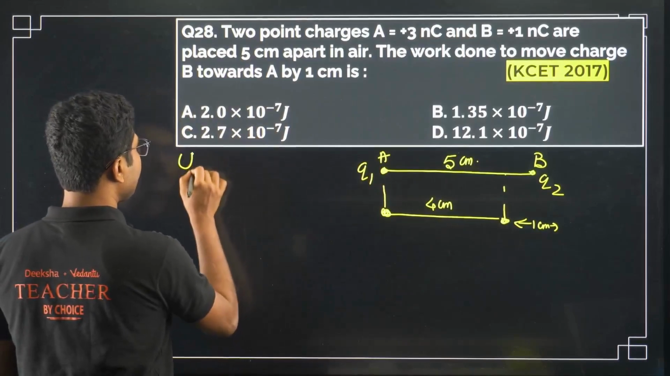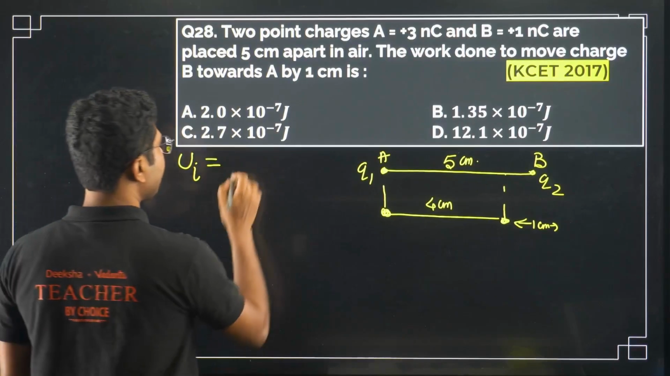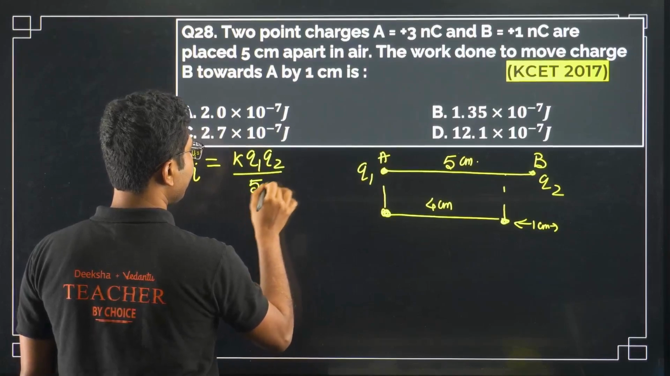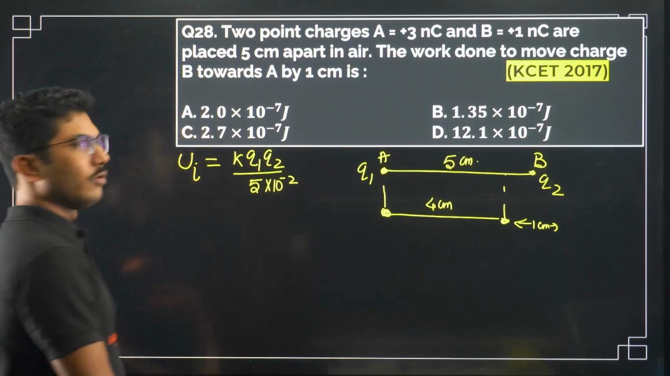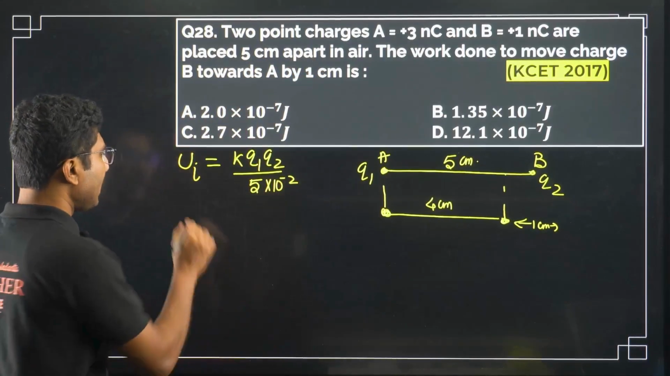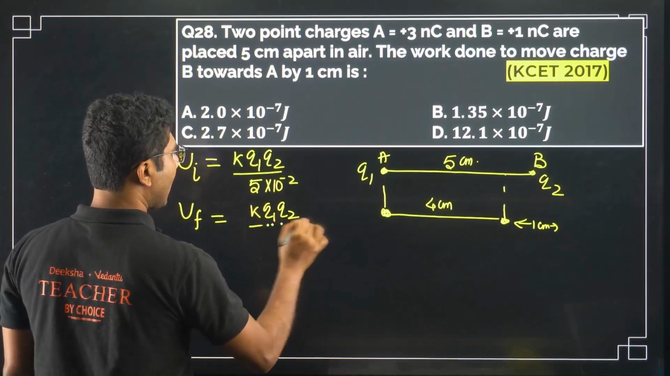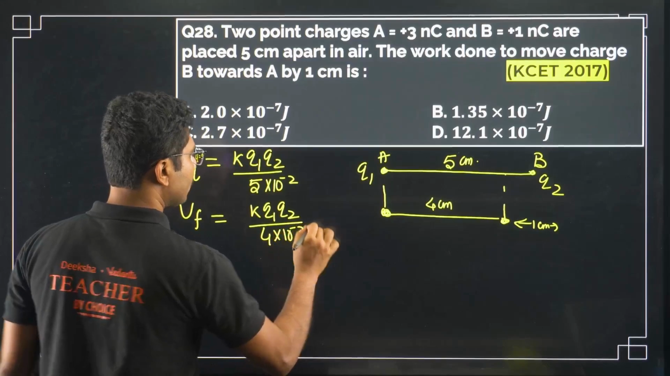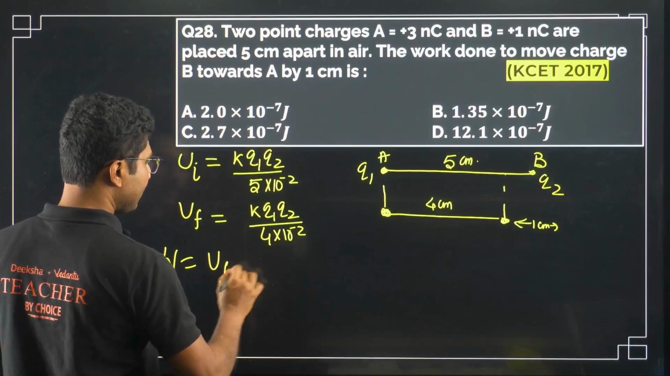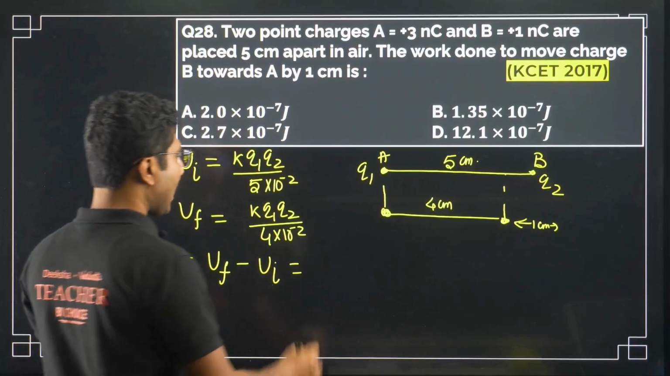The initial potential energy of the system is K Q1 Q2 by 5 into 10 to the power of minus 2. I am not putting Q1 Q2 values right now, but I am putting the distance, that will be easier for me. And what is the final? Final will be K Q1 Q2 by 4 into 10 to the power of minus 2. So what is the work done? Work done is basically change in energy, and change means final minus initial. Remember, always change is final minus initial.